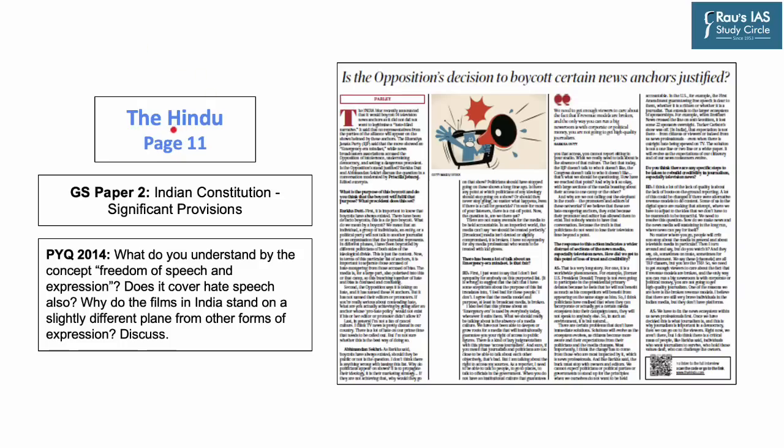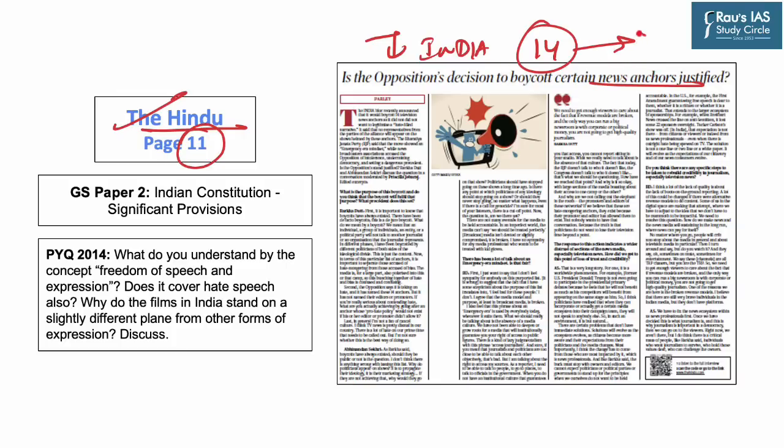Now moving on to the last article of the day, which appeared on page 11 of today's Hindu newspaper. Now this article reports that the India bloc of opposition parties in the country have announced that they would boycott 14 television news anchors as they did not want to legitimize the hate-filled narrative that is there in Indian news channels. Now this measure is an example of self-imposed restriction on exercise of free speech in the country.